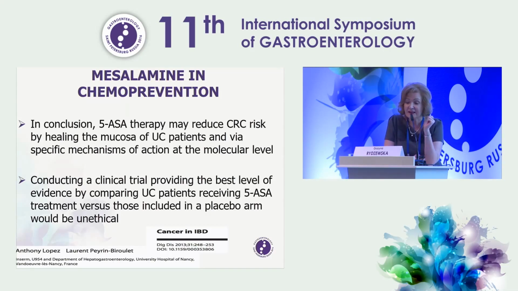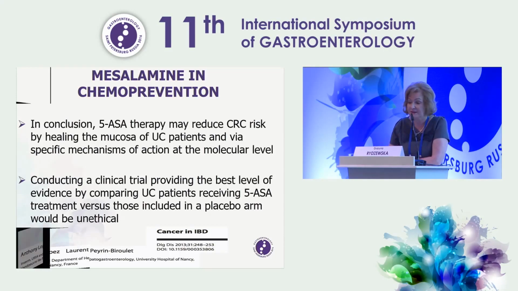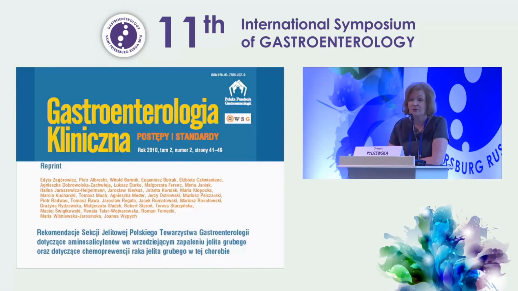And according to the French group, and I fully agree with that, conducting a clinical trial providing the best level of evidence by comparing UC patients receiving 5-SA treatment versus those in placebo arm would be now unethical. So, I would like to show you our recommendation.